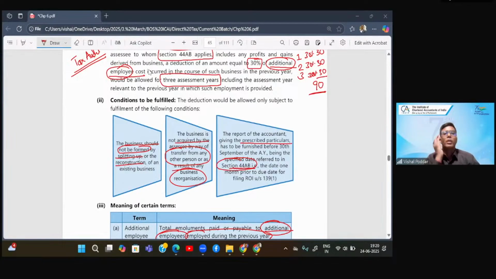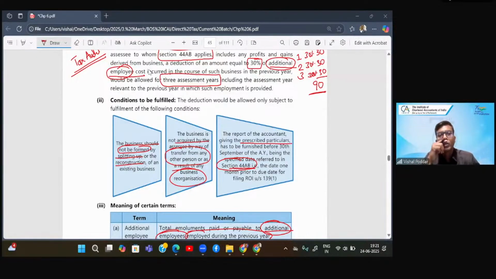Asta is asking, sir, if entity is employing 1000 new employees, but employees give resignation that were 1100, then again we will not get deduction. Yes, beta. So that is why the language is very clear, because it may happen out of the employees which were there in the last year, some may have resigned. So that will reduce your workforce. Now you are employing even the employees in that resignation places also, but that will not be counted. We will count only the employee which will increase your total workforce.